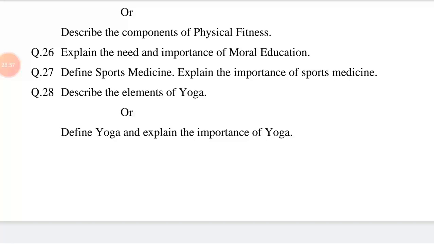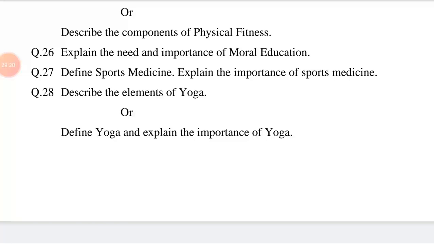Then next main point, endurance. Endurance has 2 types: 1, short term or anaerobic or muscular endurance. 2, long term or aerobic or cardiovascular endurance. Then the fourth main point, flexibility, has 2 types. Number 1, active flexibility.